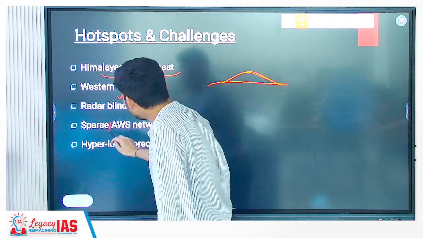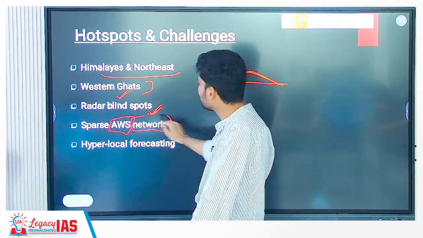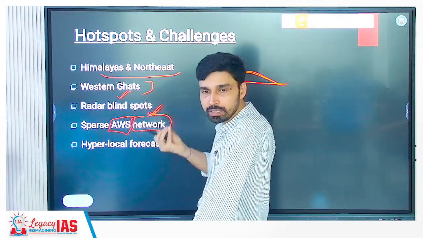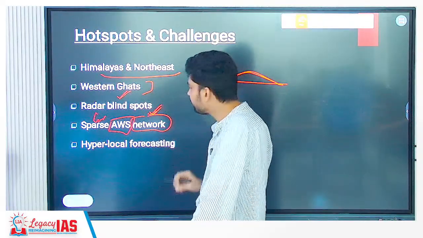A sparse AWS, automatic weather station, as it is called. The network of automatic weather stations, the number of automatic weather stations that can analyze the weather conditions, rainfall, humidity, precipitation, these are also what? Less in number, okay, that further increases the vulnerability.